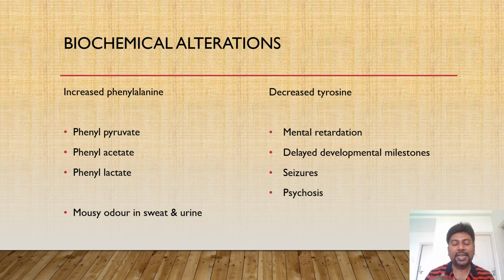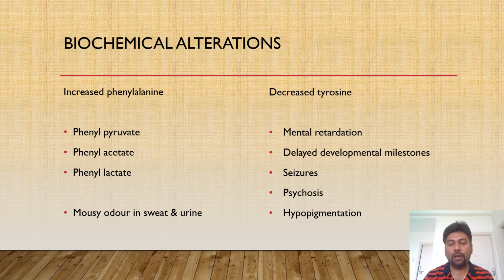Next, the second important product produced from tyrosine is melanin. This melanin is needed for the normal pigmentation of skin and hair. So in this condition, patients will usually present with hypopigmentation of skin and hair. So these are the major biochemical alterations you can see in phenylketonuria patients.